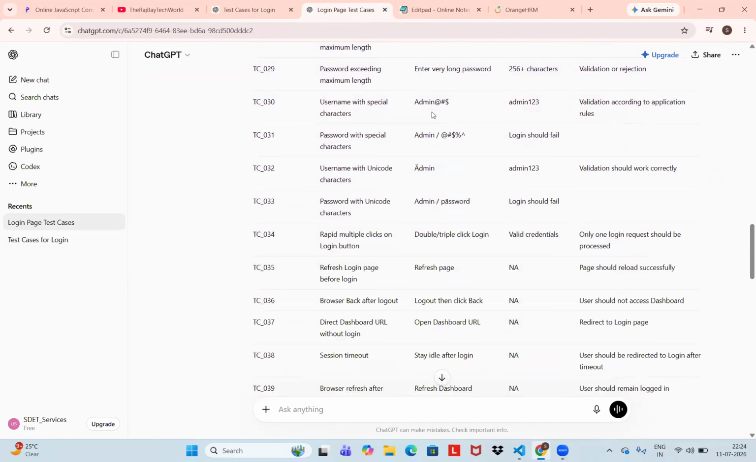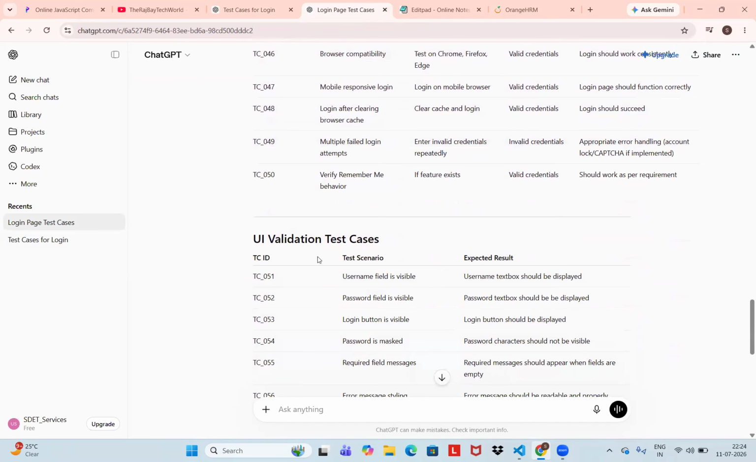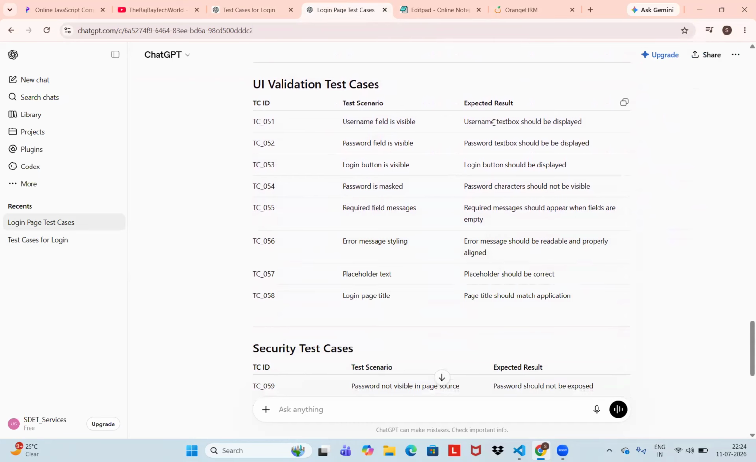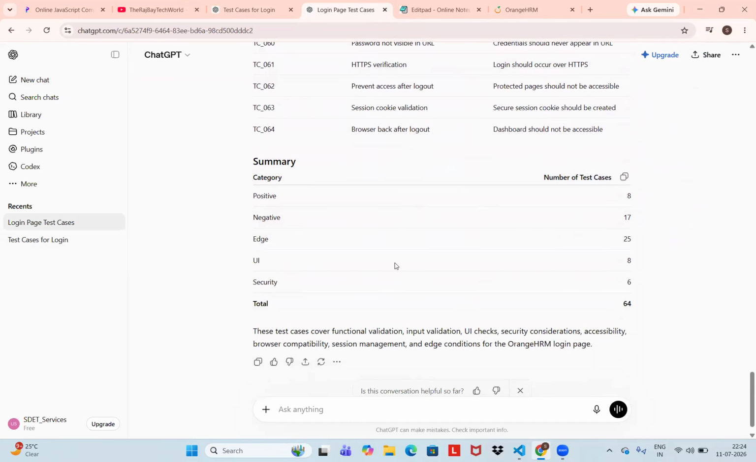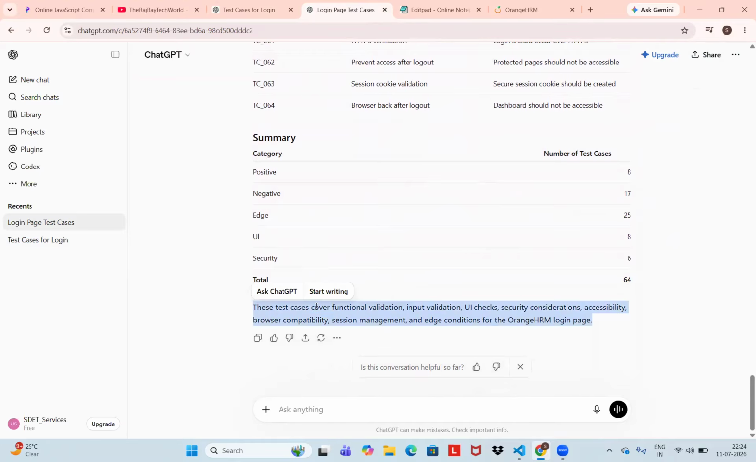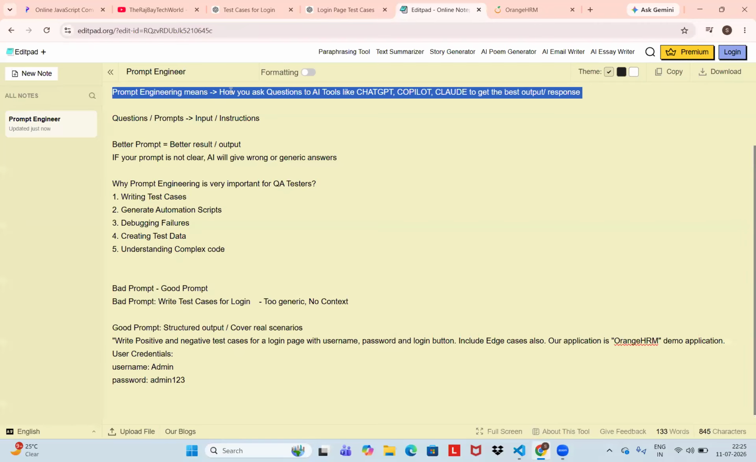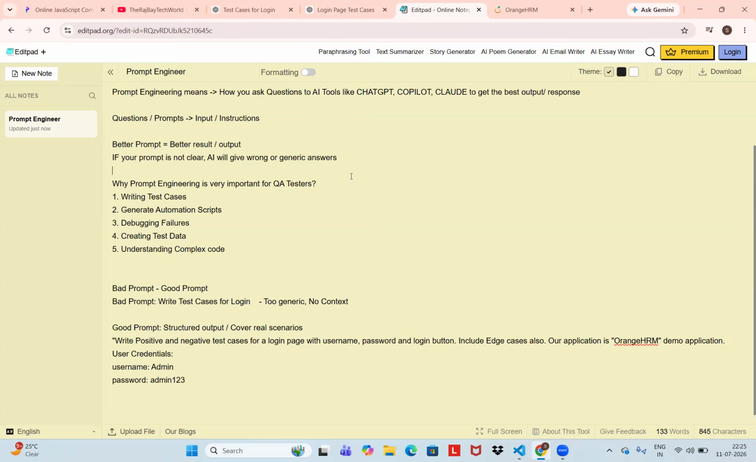You understand, right? So UI test case validations, security test cases. See, totally this is the structured way of giving a good prompt, and we're also expecting structured output covering real-time scenarios. This is one example. Okay. So you should be very clear what you are going to put in the chat, either in ChatGPT or Claude, what you are going to ask. That is very important, right?